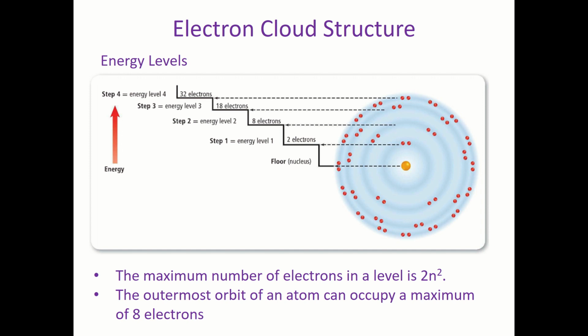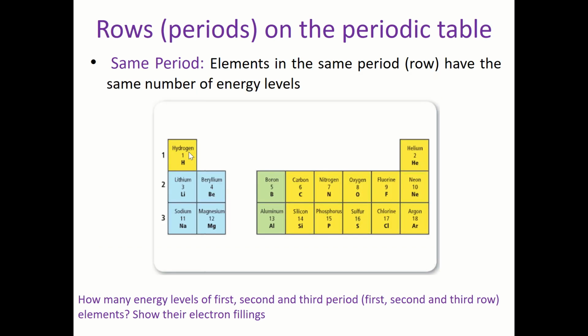Okay. Now our next topic is to know about the periods and about the groups of the periodic table. If you remember, I told you that in a periodic table on page 500 we have 7 periods, that means 7 rows, and we have 18 families or 18 groups.